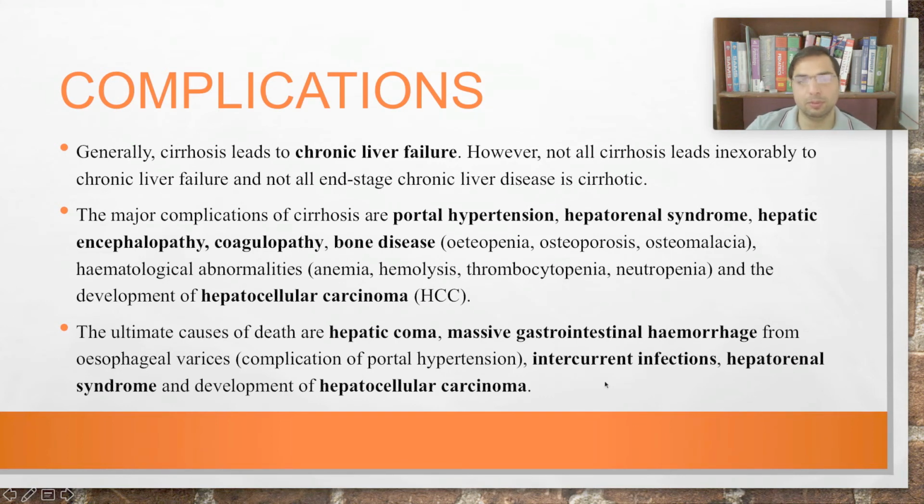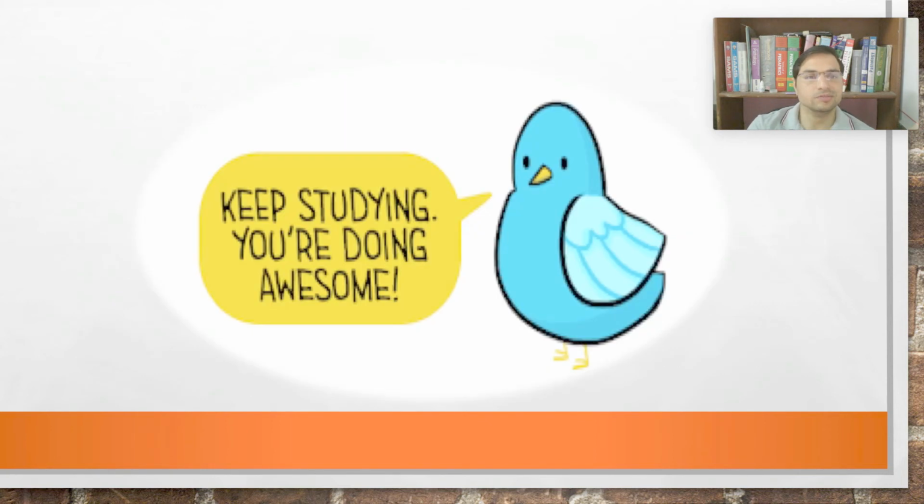So the most common cause is hepatic coma, right? And the second most common cause is gastrointestinal hemorrhage. Whenever a person vomits blood, whenever the blood comes from the mouth like a vomiting, then most of the time, in fact maximum of the time, the cause is liver cirrhosis and portal hypertension. So keep studying.